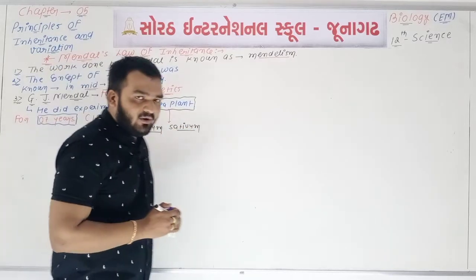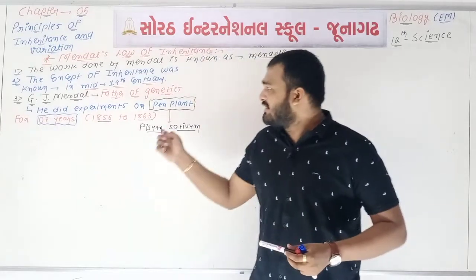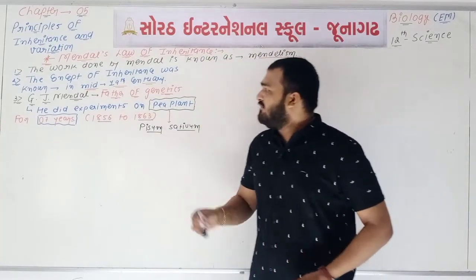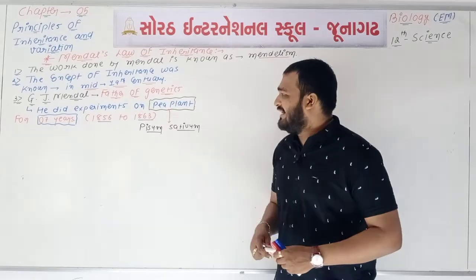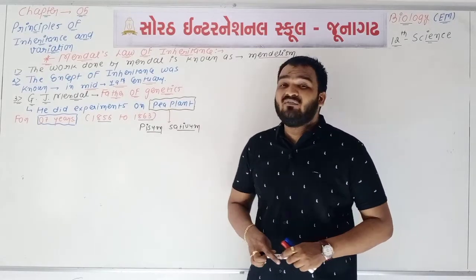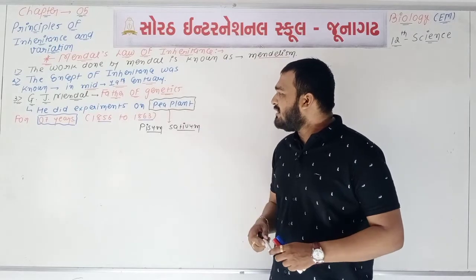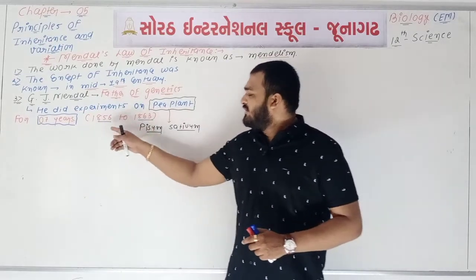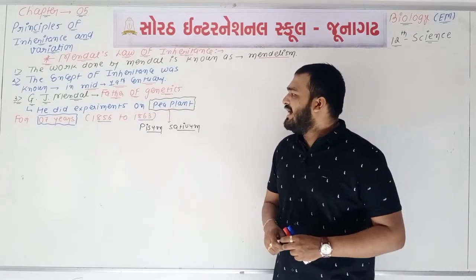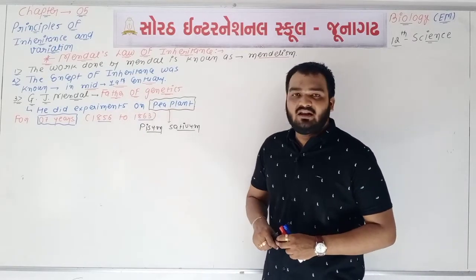Okay, so it is the second point. See, so many MCQs are there in the third point. If we talk about Gregor Johann Mendel, Mendel is known as the father of genetics. He did different types of experiments on the pea plant for how many years? For 7 years, from the year 1856 to 1863.